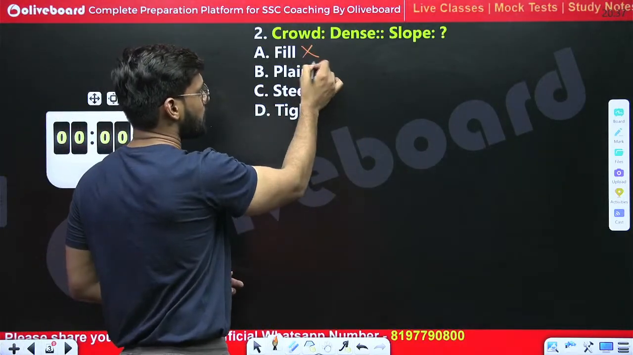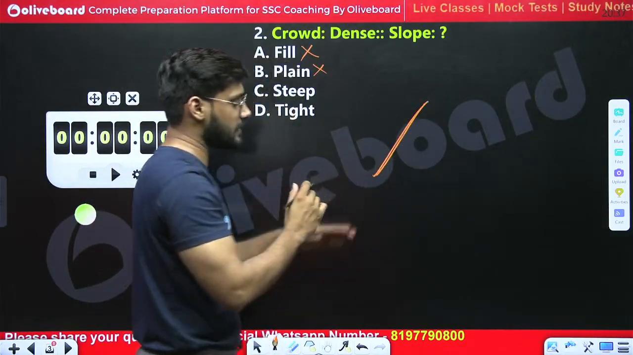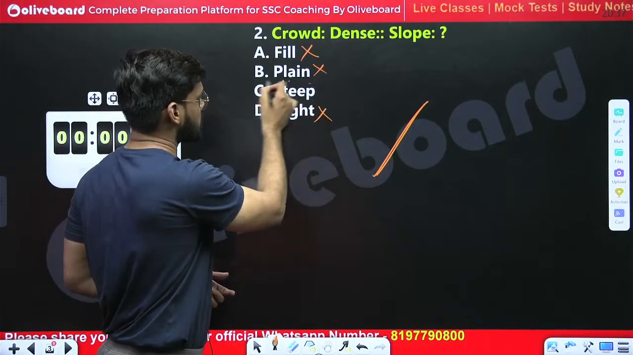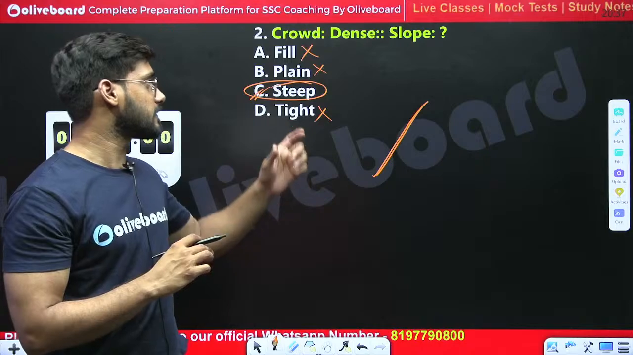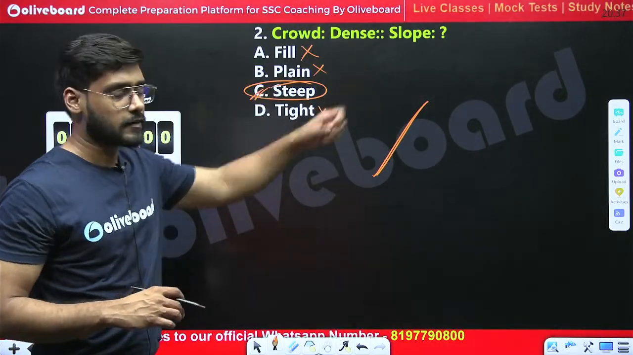Fill, no, plane, like this. Slope is like this, right? And slope tight is not the right option. Steep is the only option which matches with the slope. Slope is steep is the only option which is showing the characteristic of slope.